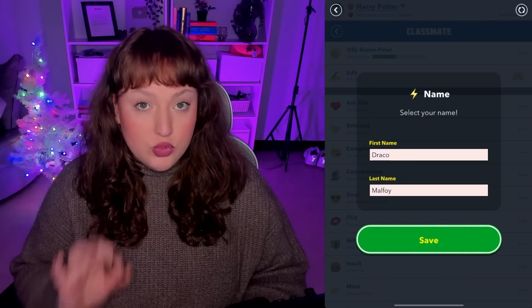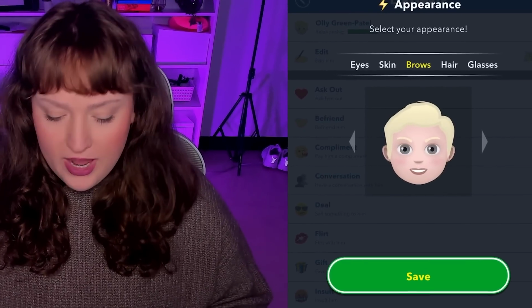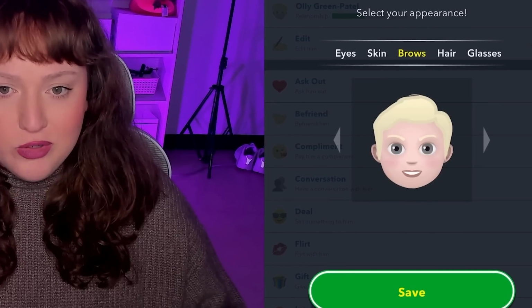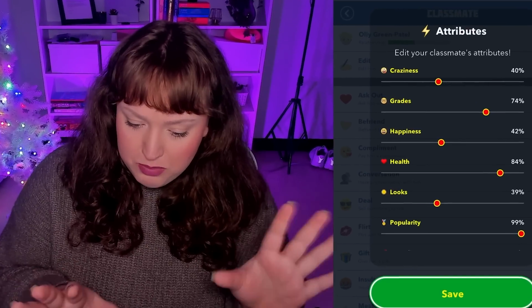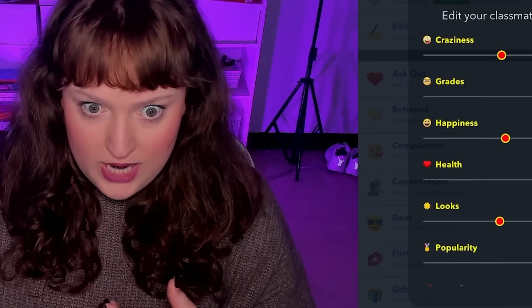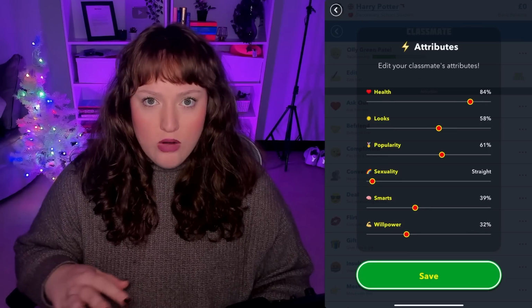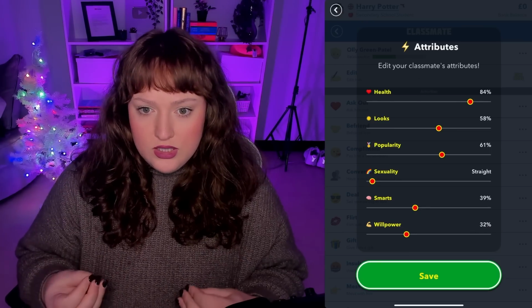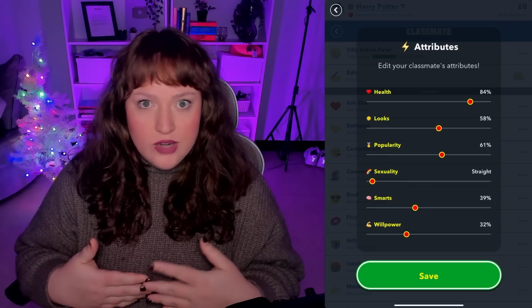And now we have Draco Malfoy. So we gave him the Malfoy platinum blonde hair, gray eyes, and little angry eyebrows for the little angry boy. Happiness, just below average. He's not happy that the Golden Trio didn't want to be his friend. He's not happy Harry didn't want to be his friend. He's not happy he's not getting all the attention, but he is happy because he loves his life, right? I'm not going to give him too high willpower because he can easily be manipulated by his dad to be rude to his classmates who are not pure blood.